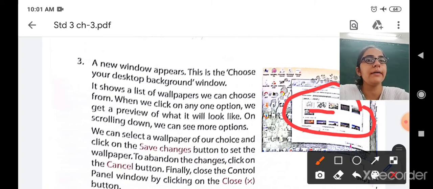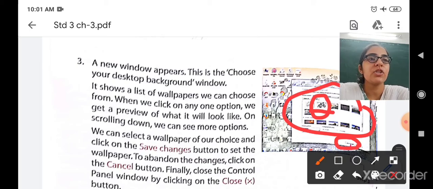After you scroll down, you will see other options. We can select the wallpaper of our choice and click on the save changes button. So if you want, then you have to select this, and here the save changes option is there. So just click on the save changes button and your wallpaper will be set.